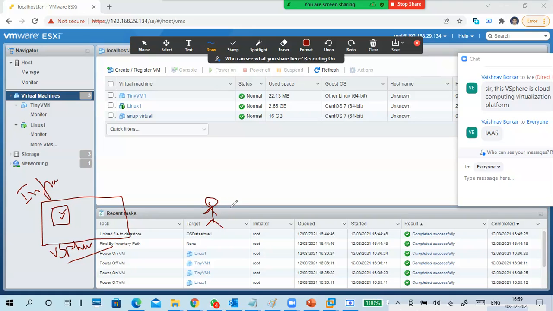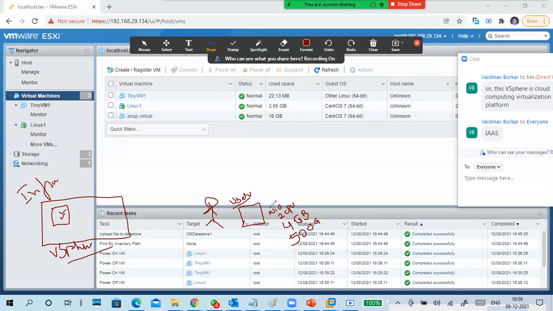This is the person, the user. What is the purpose of a service? To give a service to a user or a customer, right? This is the user. This user wants a virtual machine. Windows 10 and two processors are the requirement, 4 GB RAM, 500 GB hard disk.